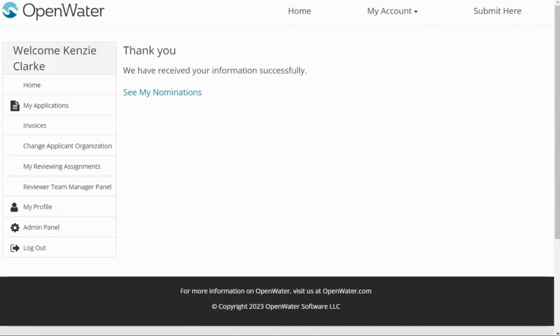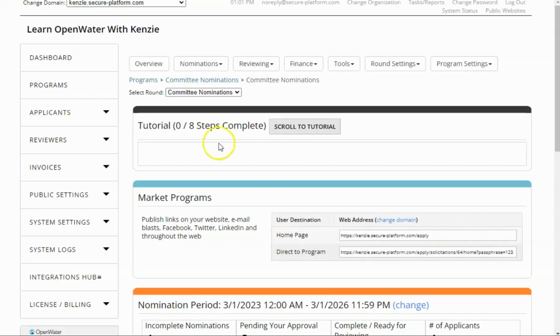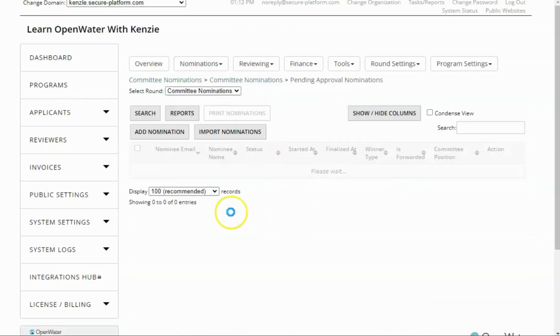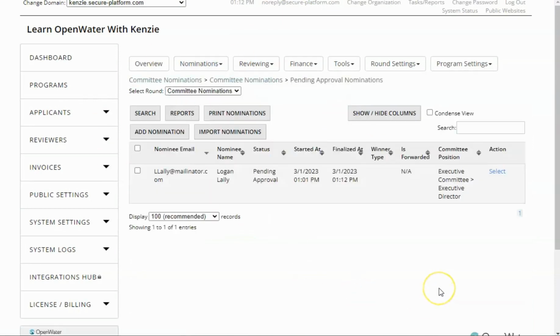So we're going to hop over to the back end of OpenWater here. And so we're in our program. And when we go to nominations and then pending review, we will be able to see the nomination that we just submitted. And there we go. We can see it right there.